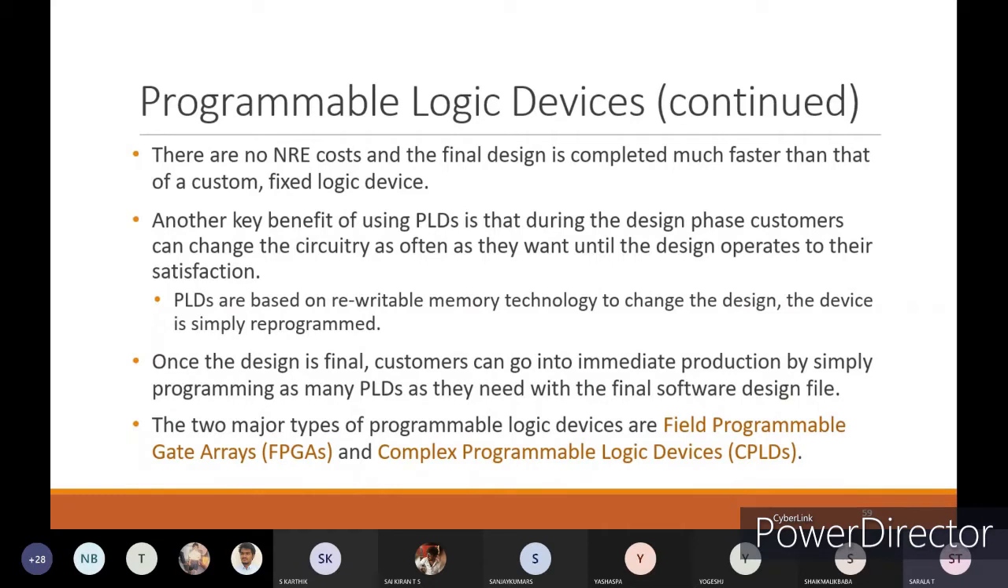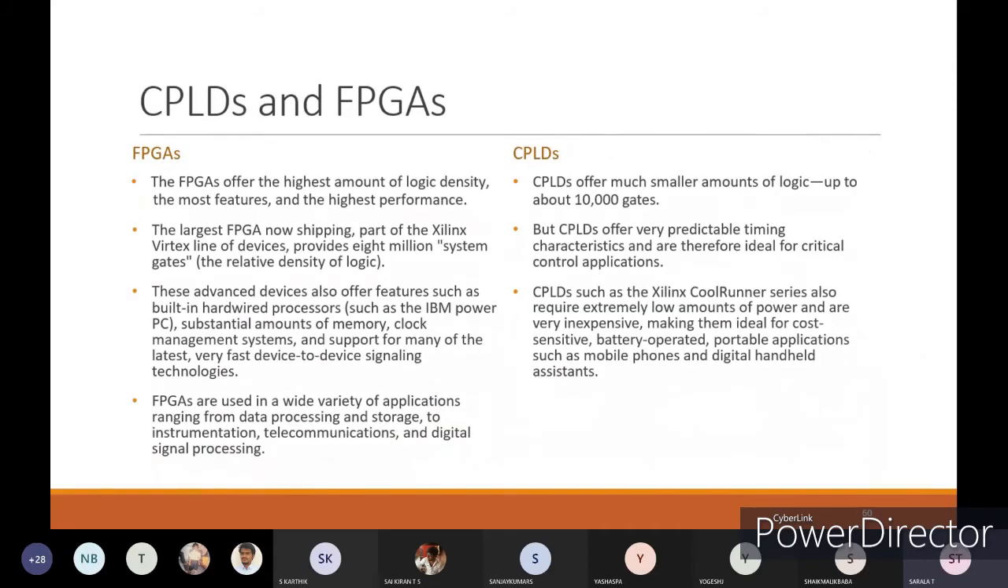As and when we are designing, if the design file is ready, they can automatically go for bulk production. The two major types of programmable logic devices are field programmable gate arrays and complex programmable logic devices. CPLDs and FPGAs are the main ones. You can see the difference between FPGAs and CPLDs.